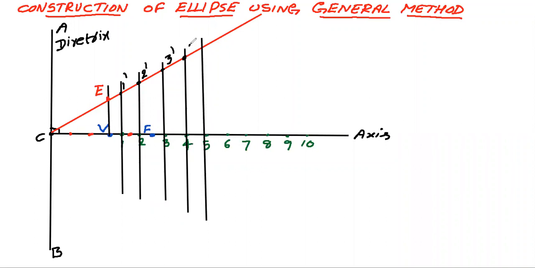This point I am taking as 4 dash. This point I am taking as 5 dash. Like that you will get 6 dash, 7 dash, 8 dash, 9 dash. Like that you will get a number of points here.